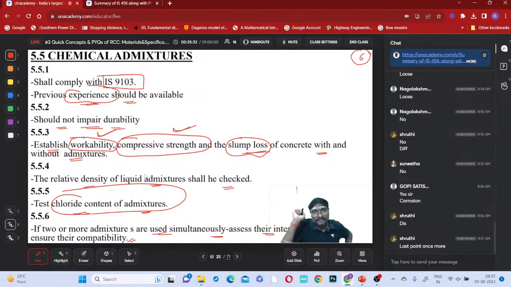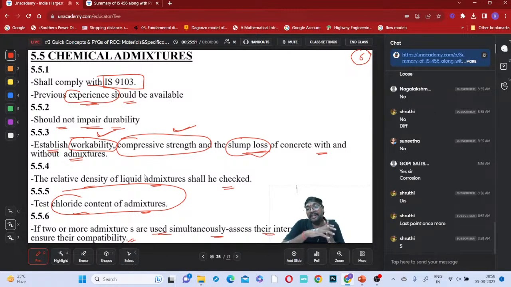Suppose you are using two chemical admixtures, one for accelerating and the other for workability. When you are using the two chemicals, there is a possibility that they may react with each other. If they are compatible with each other and are not creating any new chemical, or the new chemical is harmless, then it is okay.